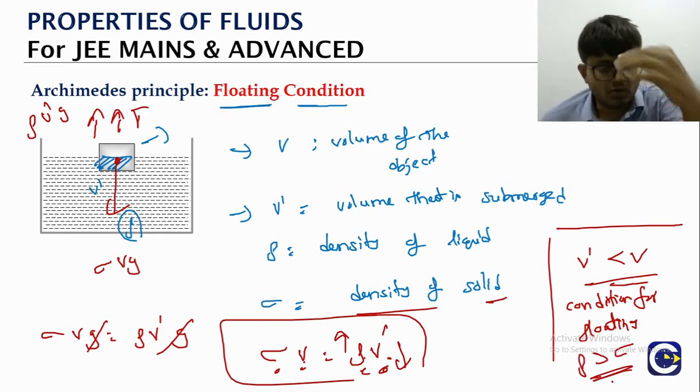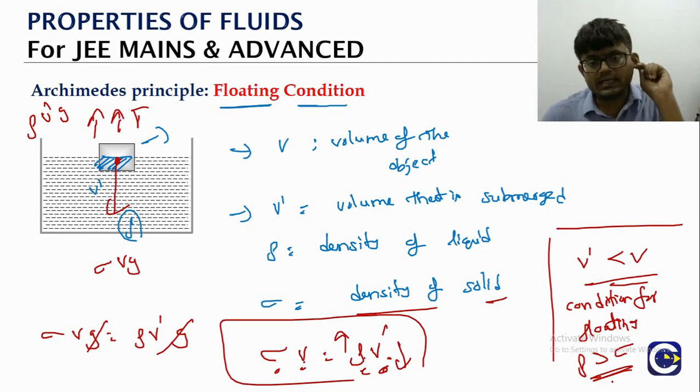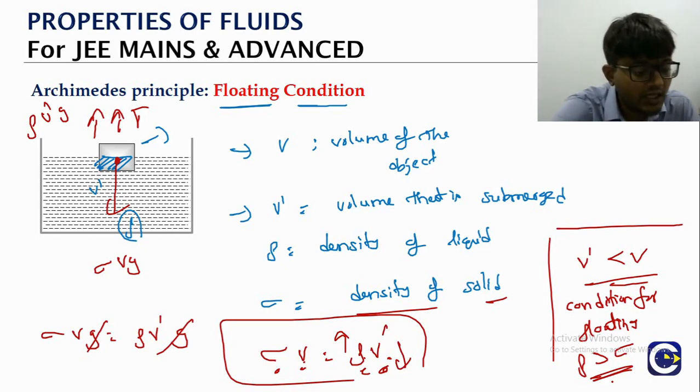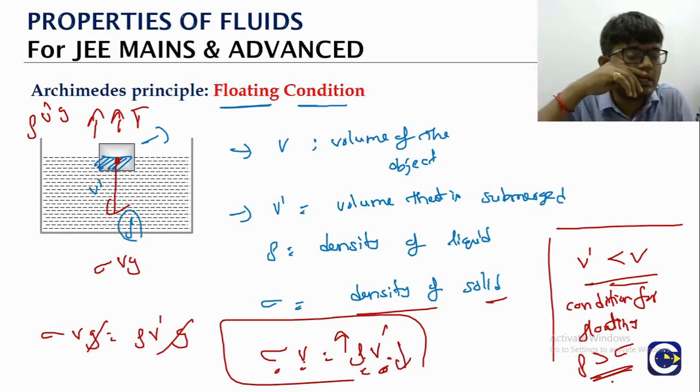Like, you see some wooden objects floating in water. Why? Because the density of the wooden object will be lesser than the density of the water. That is why the wooden object is able to float. Okay, so that is the condition for floating: the density of the liquid should be more than the density of the object.